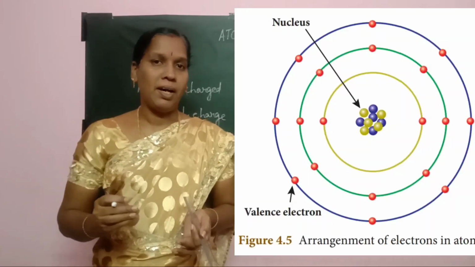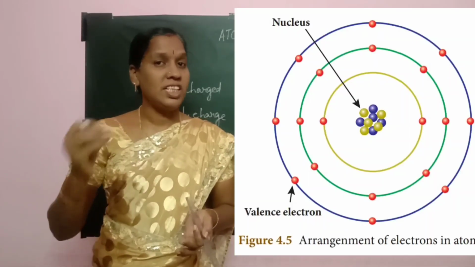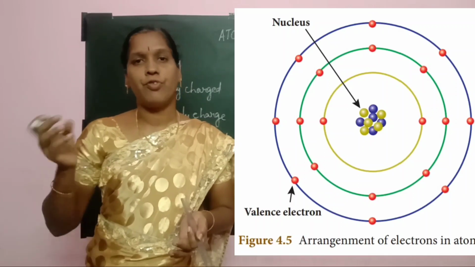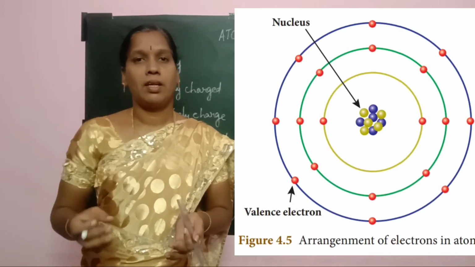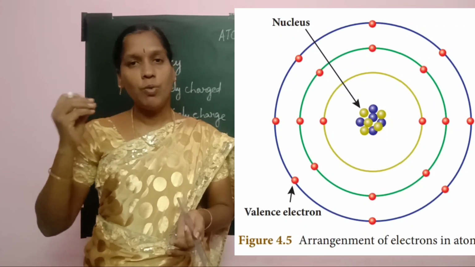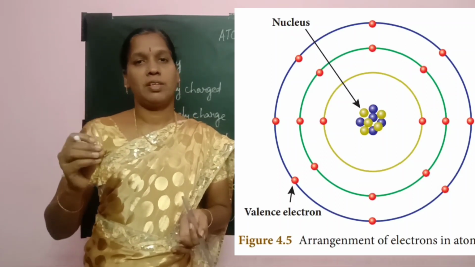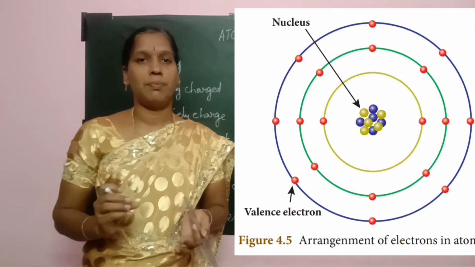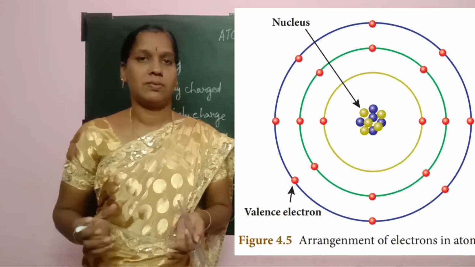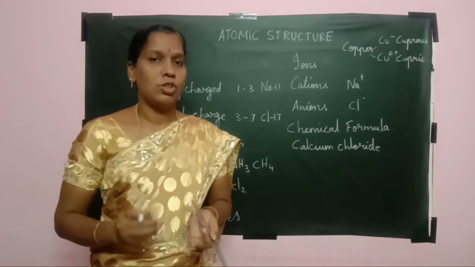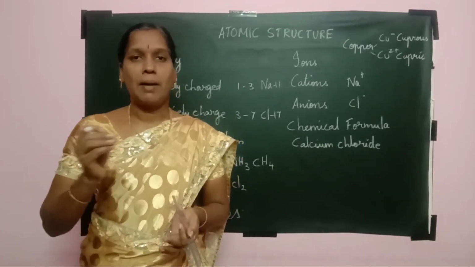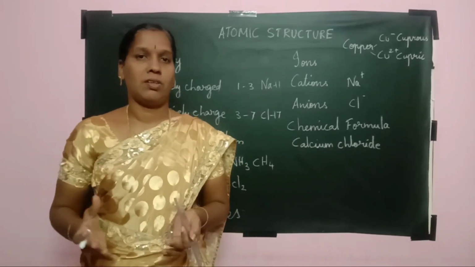Each atom may have a large number of orbits, out of which the outermost orbit that possesses electrons holds the valence electrons. Valency is said to be the combining capacity of an atom.